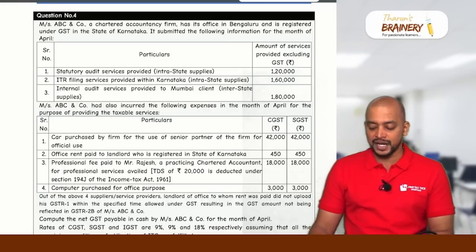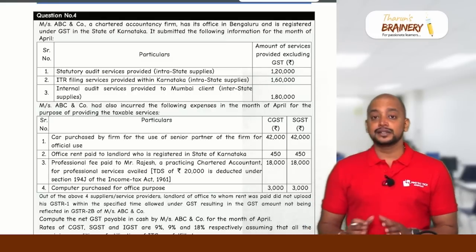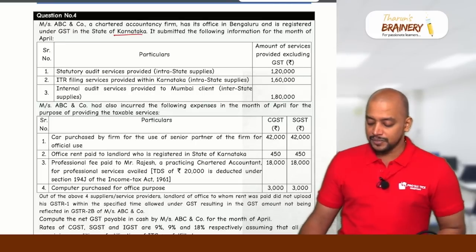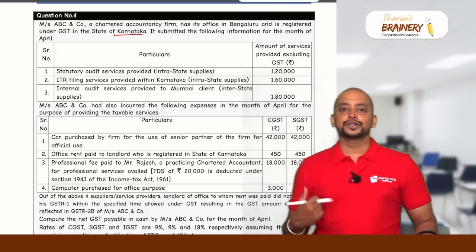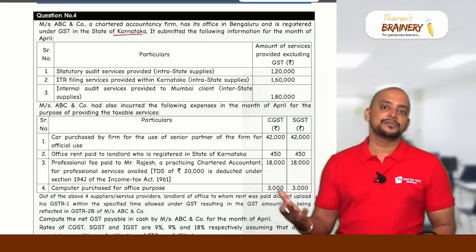Messrs. ABC and Company, a chartered accountancy firm, has its office in Bengaluru and is registered under GST in the state of Karnataka. So they are located in Karnataka. It submitted the following information for the month of April. While analyzing, you need to know whether it is an outward supply or inward supply, and whether it is taxable under FCM or RCM.